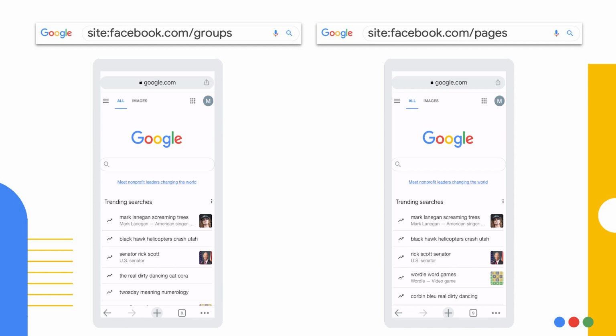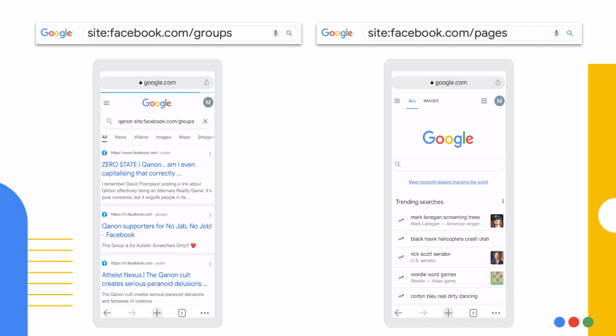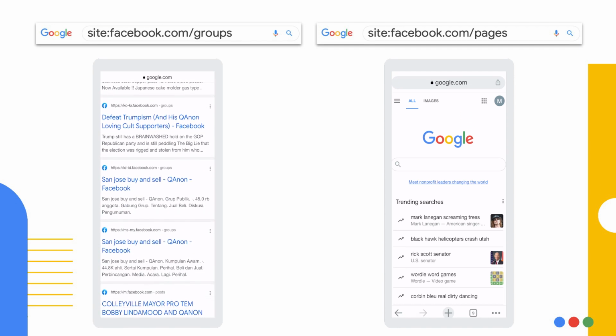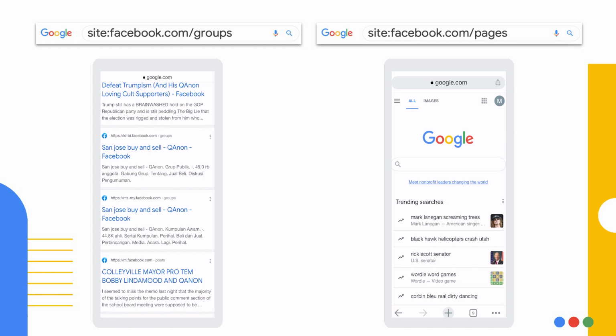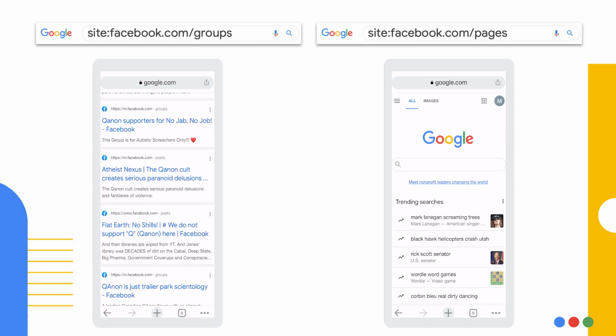You can simply key in your keyword, for example, QAnon, and site:facebook.com/groups, and you can see that the results come from Facebook itself, and the links all have the word QAnon in its title or description. Just tapping into one of them would take you to a Facebook group where you can see the group's name, description, history, and also postings by its members.